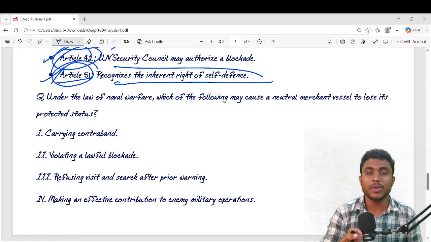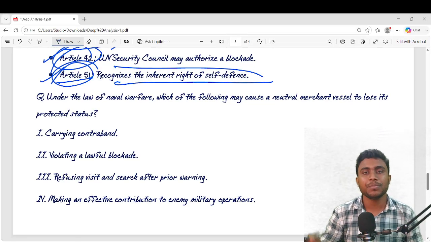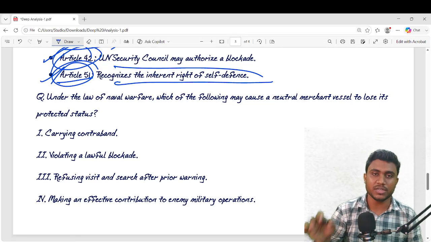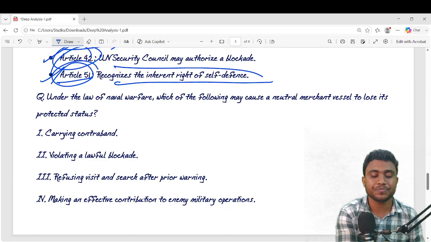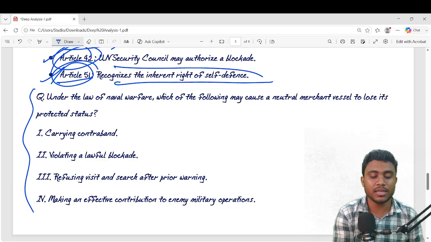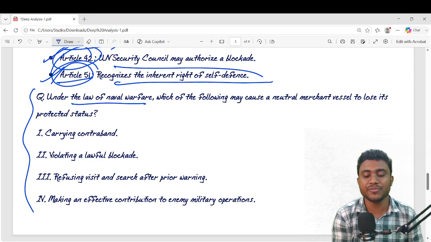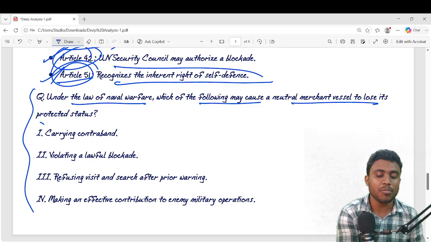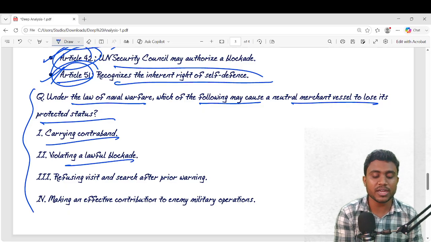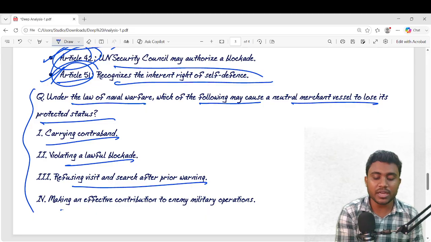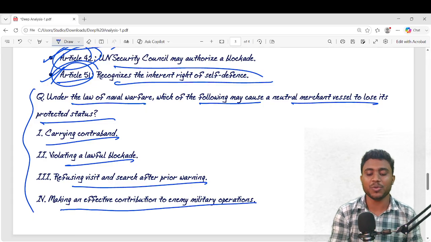So after reading this article, I will upload all the articles to our websites. Okay, just read there and attempt the questions. I read it. Under the law of naval warfare, which of the following may cause a neutral merchant vessel to lose its protected status? One, carrying contraband; two, violating lawful blockade; three, refusing visit and search after prior warning; and four, making an effective contribution to enemy military operations.